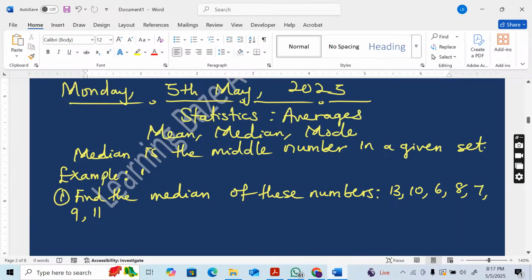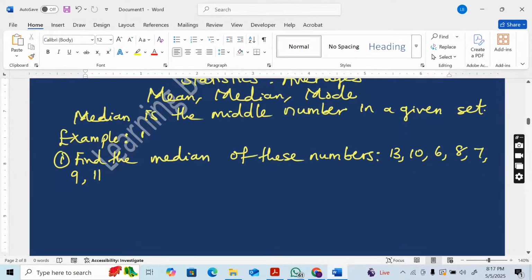So we have a set of numbers on our screen. Now I'm going to write them out, but while writing them out, I will have to arrange. Type in the chat for me the smallest number. We have 13, 10, 6, 8, 7, 9, and 11.